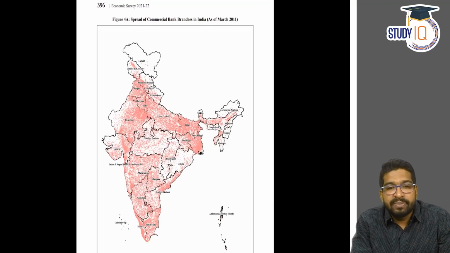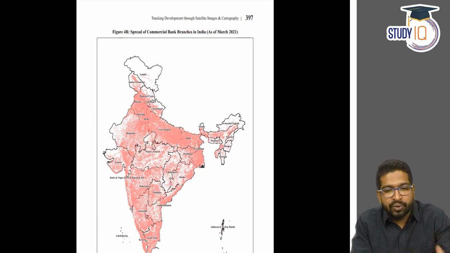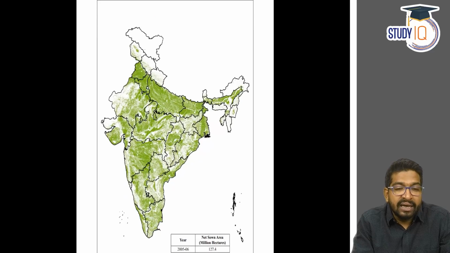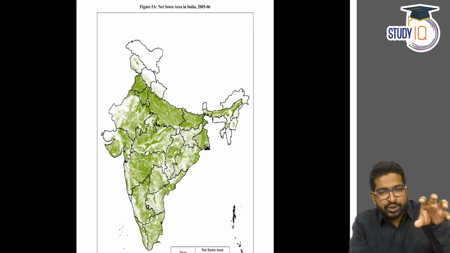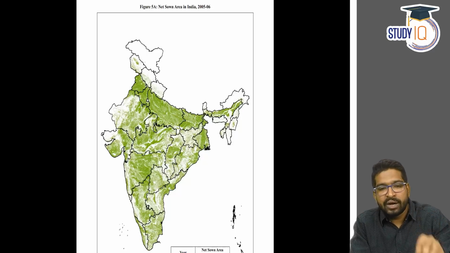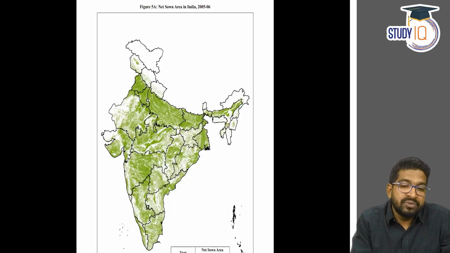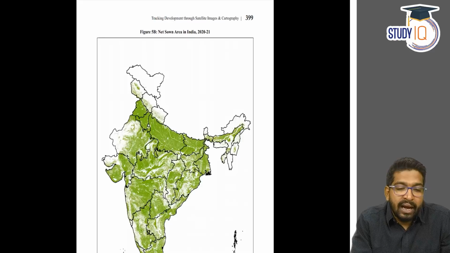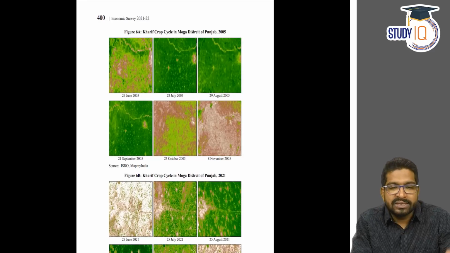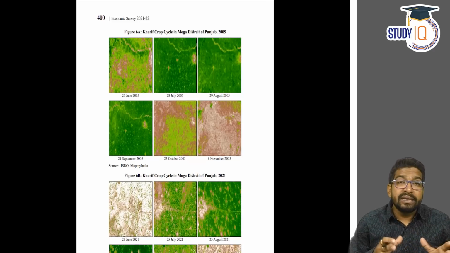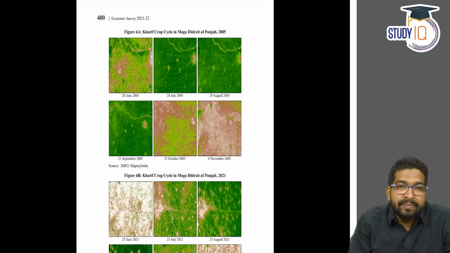The spread of commercial banking branches is immense. Just look at the maps, you'll understand. Again, this clearly shows the focus on data, imagery, and cartography, and a comparison from 2005-2006 net zone area, and today the net zone area has also increased. These are the things that are provided in the last chapter of the economic survey.